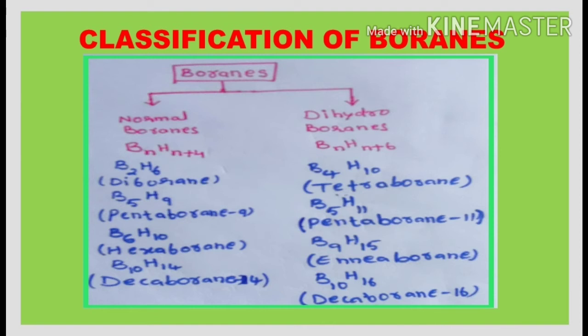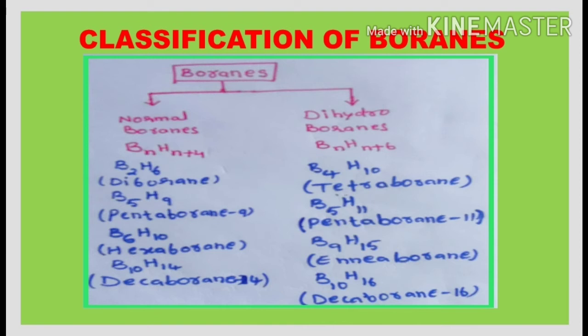Here small n indicates the number of the boron atoms. In the dihydroboranes compared to the normal boranes, the number of the hydrogen atoms is more, and the number of the hydrogen atoms in excess is 2.